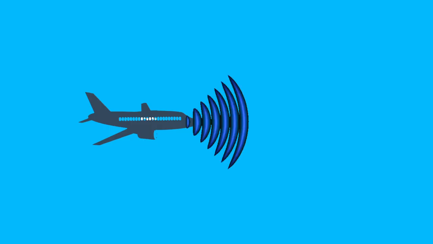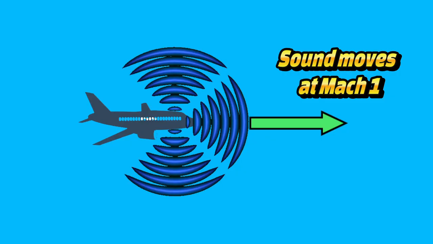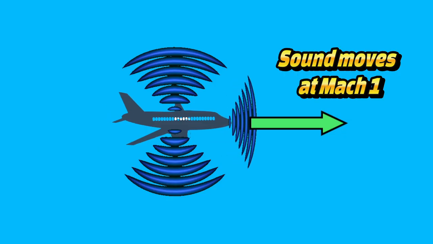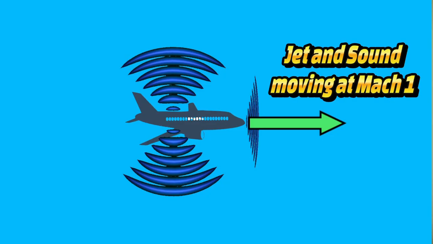As the jet moves forward, it compresses and displaces air forward. The sound wave created in front of the jet moves at Mach 1. The jet also displaces air in all directions that are perpendicular to its direction of motion. Once the jet reaches Mach 1, the sound wave and the jet are both moving at the same speed. The speed of the air displacement in all the perpendicular directions is also Mach 1.